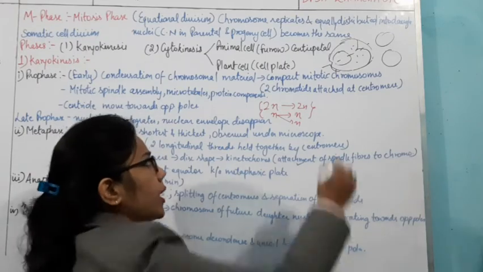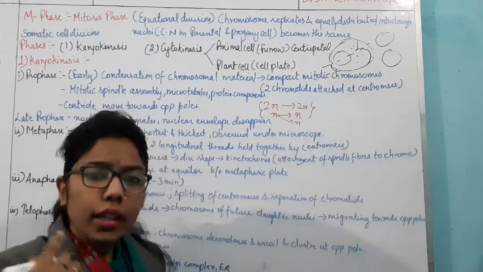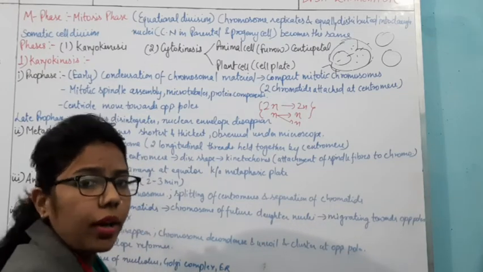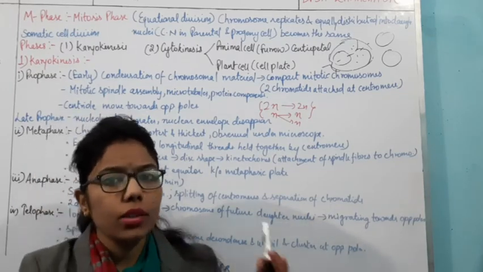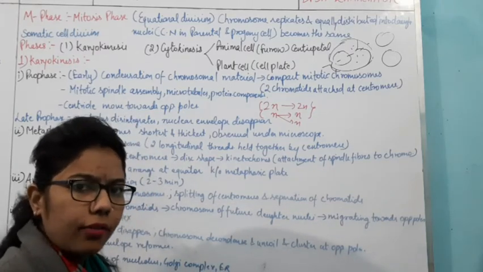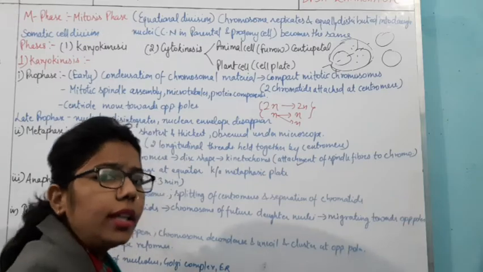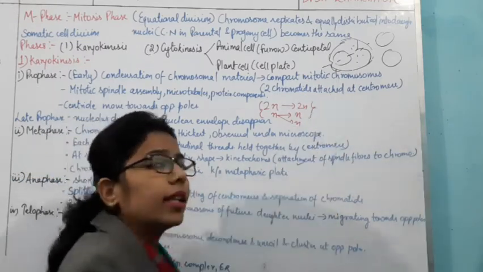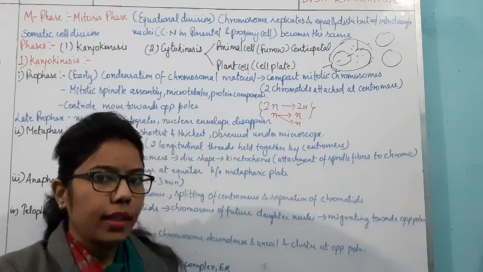We have to understand one by one what will happen in karyokinesis. When we talk about karyokinesis, the division or cleavage in the nucleus, it is divided again into four steps. What are they? Prophase, metaphase, anaphase and telophase. When the telophase is over, then the next step is cytokinesis.